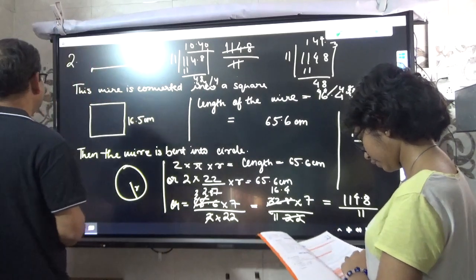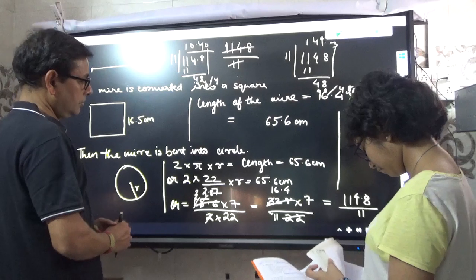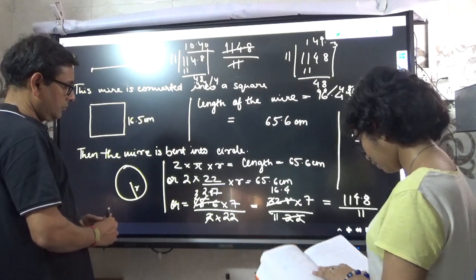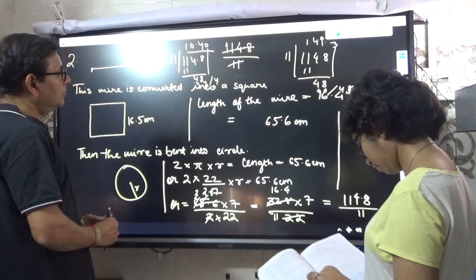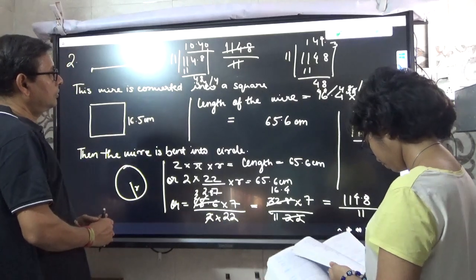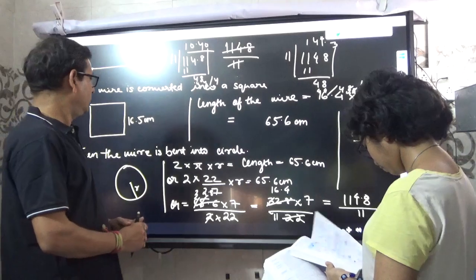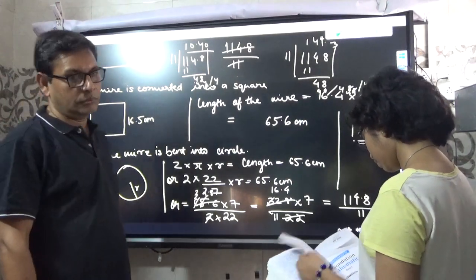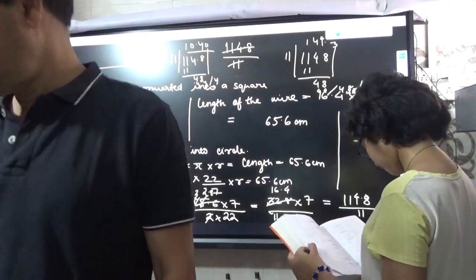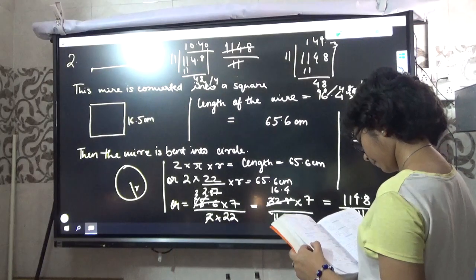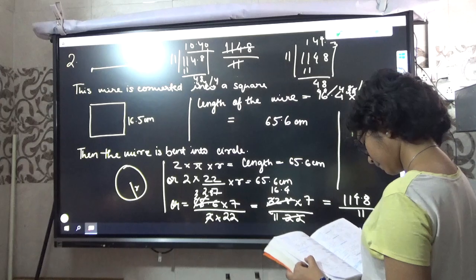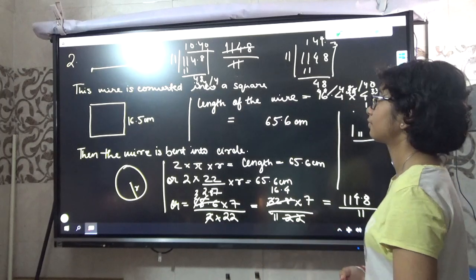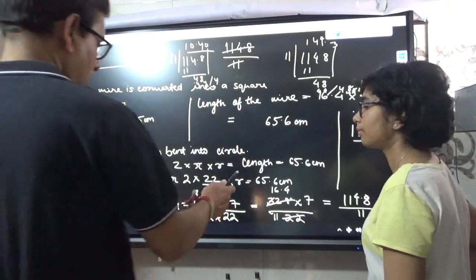The answer is 10.5, okay, because we have done the approximation. Now go to the next page.